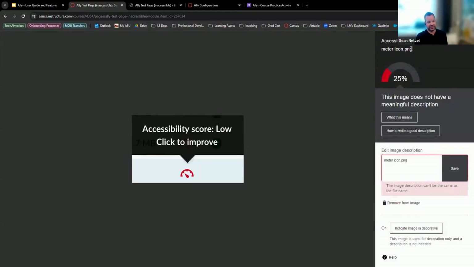Right here, it gives you the name of the file. It's a PNG file. It says it's 25%. And then it gives this thing called instructor feedback. It says this image does not have a meaningful description. And in the description, you can tell this is just the file name. It just says metericon.png. So what you want to do is change this to an image description. Does anyone have a suggestion on what this should be for an image description to make this better?